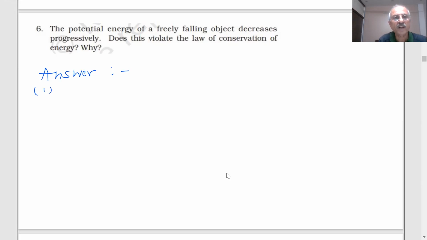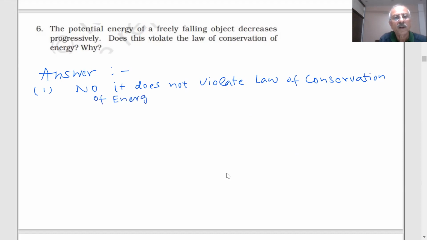Does this violate the law of conservation of energy? No, sir, it does not violate the law of conservation of energy. Why? What reason are we giving? Because the object is freely falling, so the potential energy will be converted into kinetic energy.